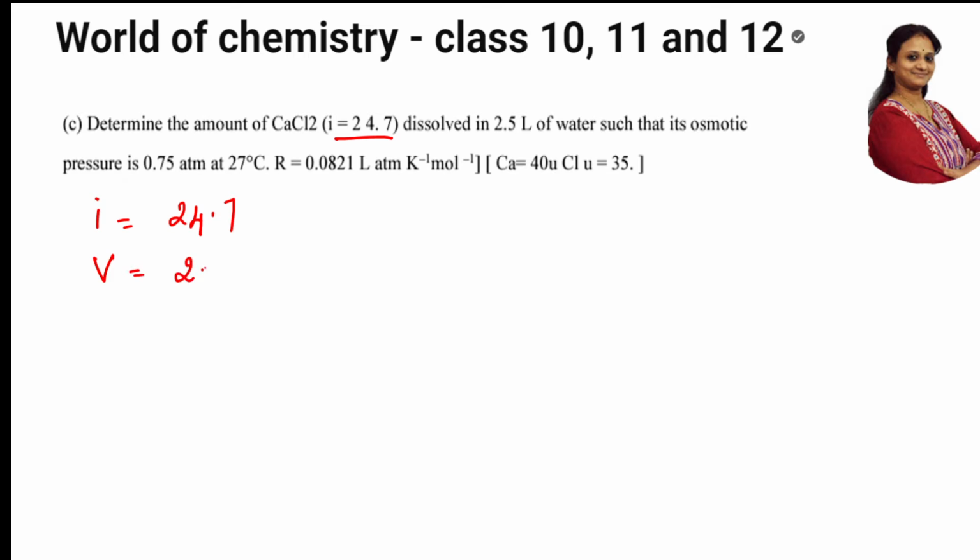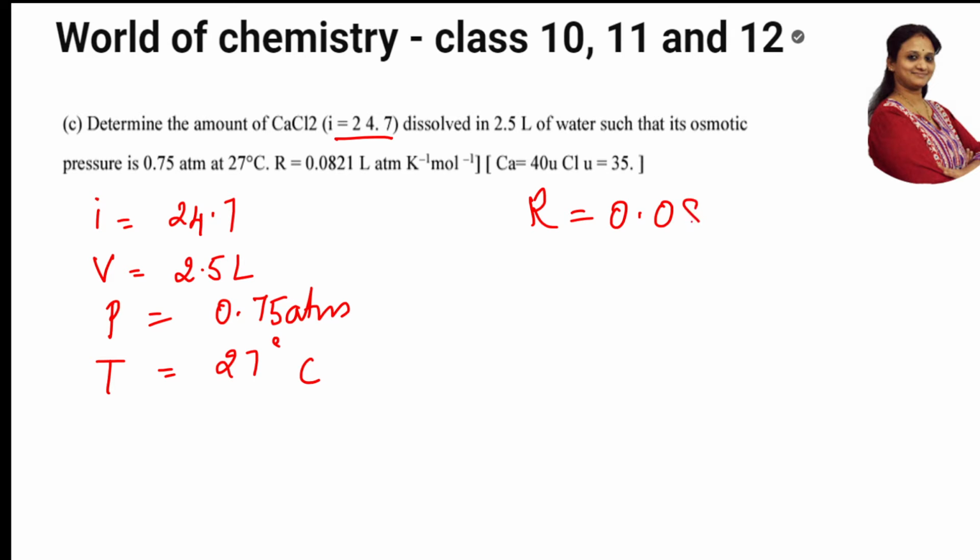Volume is 2.5 liters, such that its osmotic pressure is 0.75 atm. And what is the temperature? Temperature given to me is 27 degrees centigrade. What is the R value given? The gas constant value given is 0.0821 L atm K⁻¹ mol⁻¹.